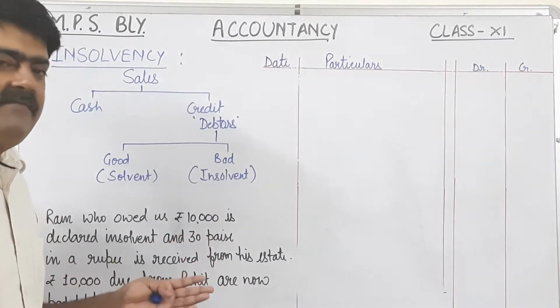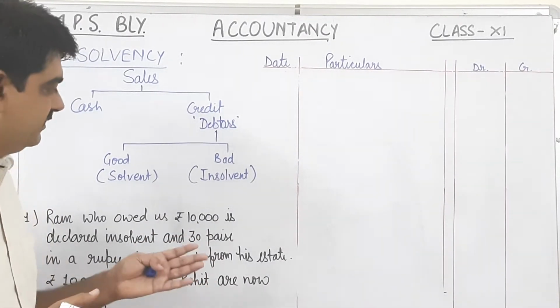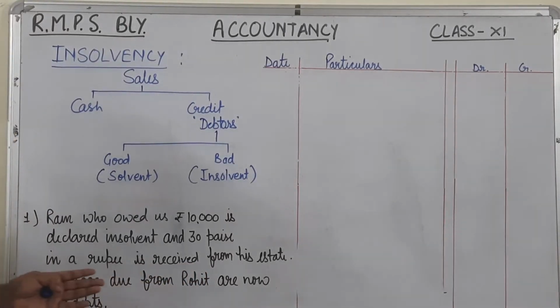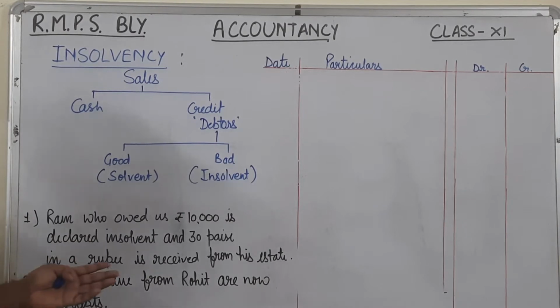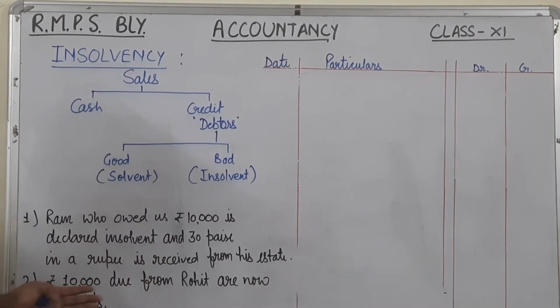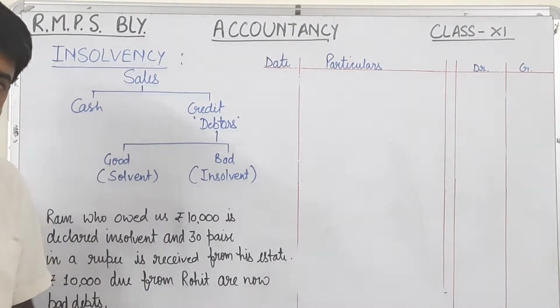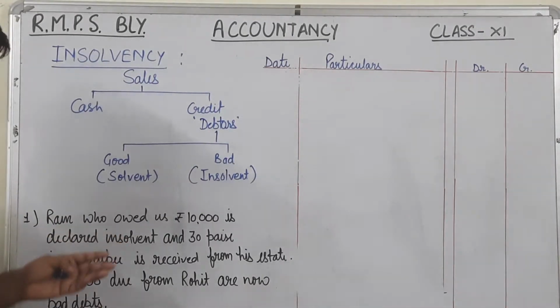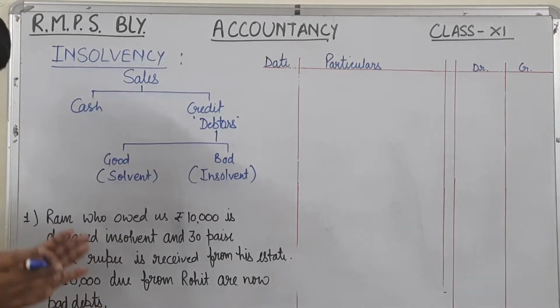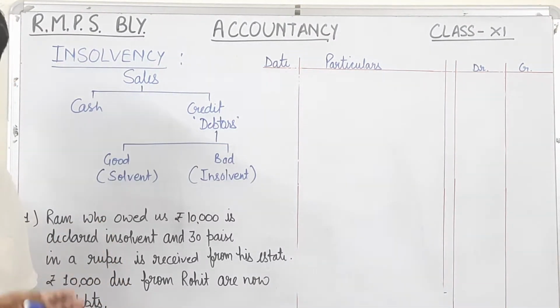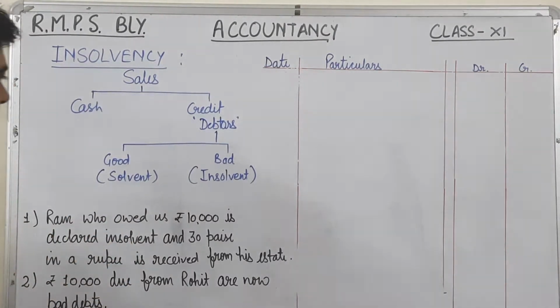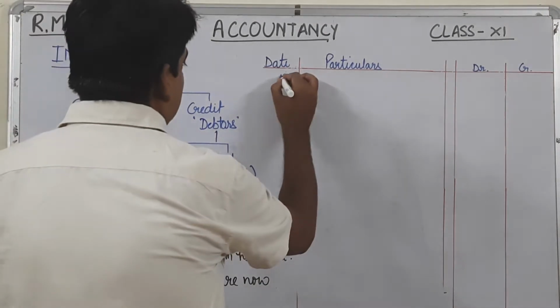So we are having one or two transactions related with this. You can see the first transaction is: Ram, who owed us rupees 10,000, is declared insolvent and 30 paise in a rupee is received from his estate. So Ram was our debtor and he became insolvent, and we are receiving only 30% from his estate. So see what journal entry will come and how we will write this journal entry.